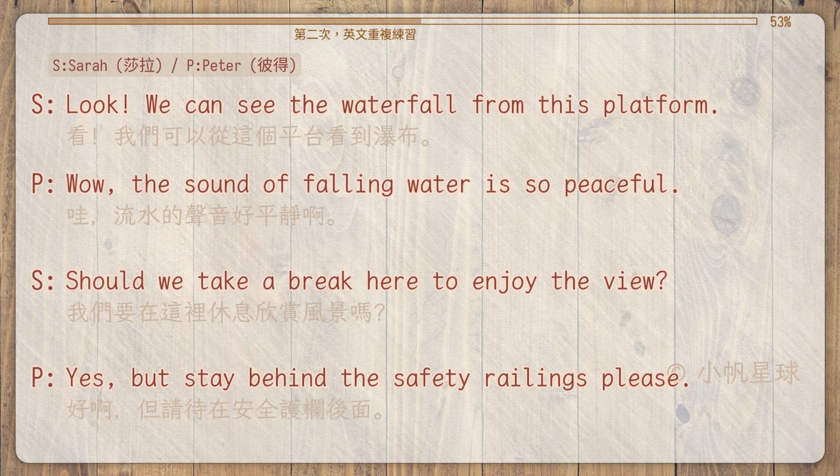Look, we can see the waterfall from this platform. Wow, the sound of falling water is so peaceful. Should we take a break here to enjoy the view? Yes, but stay behind the safety railings, please.